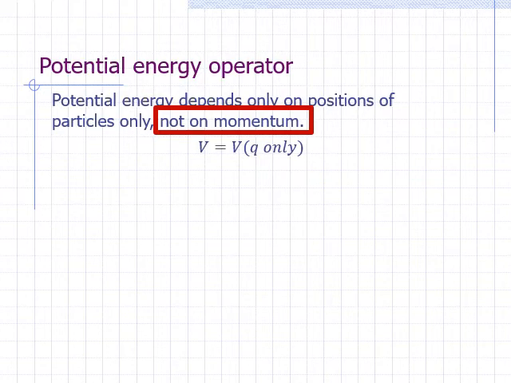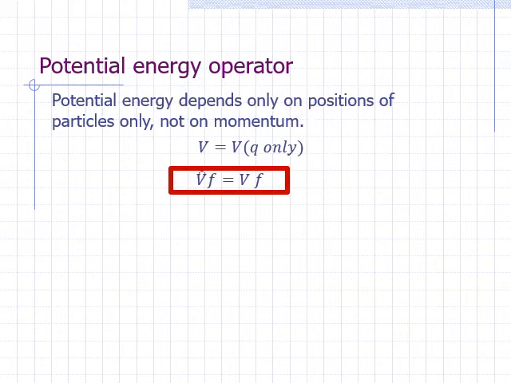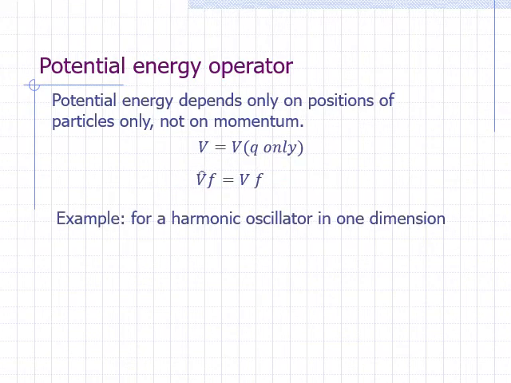If we apply the operator on a function, we just multiply the function by whatever the classical expression is for potential energy. For example, for a harmonic oscillator, the potential energy is 1/2 times kx squared, where k is a constant. What happens if we apply the potential energy V hat on function f? Simple. We get 1/2 times kx squared times f.